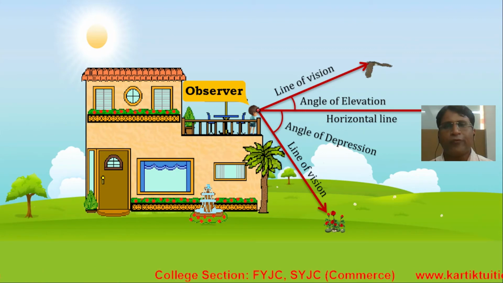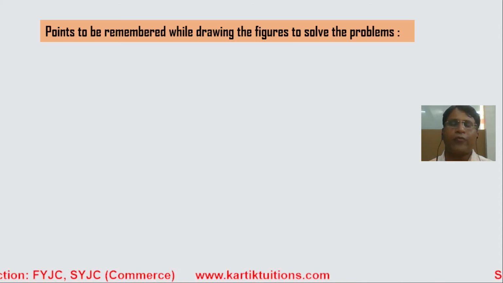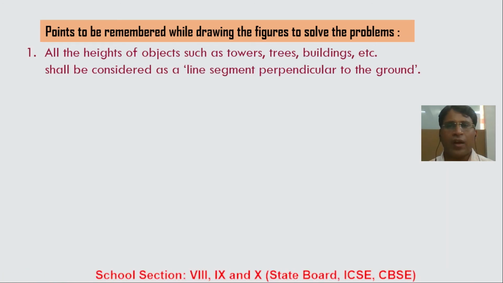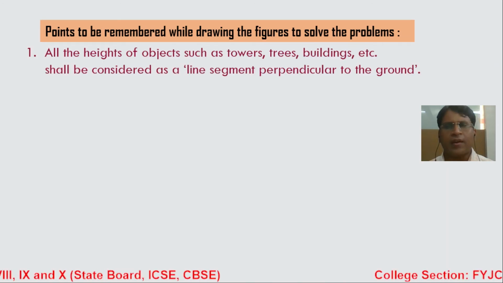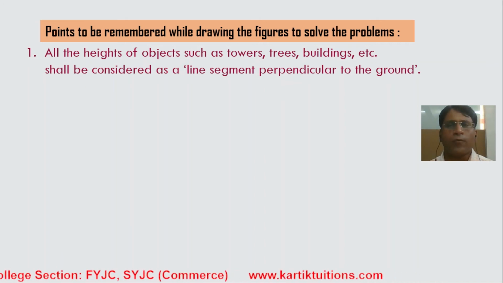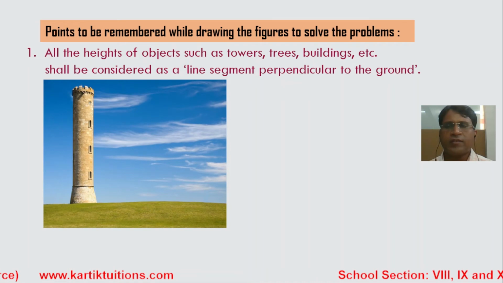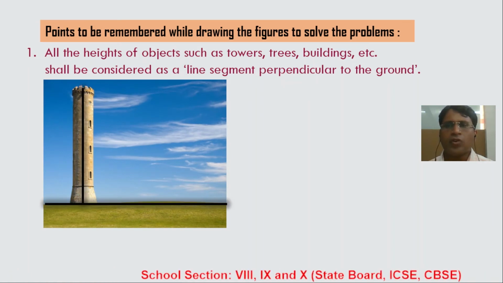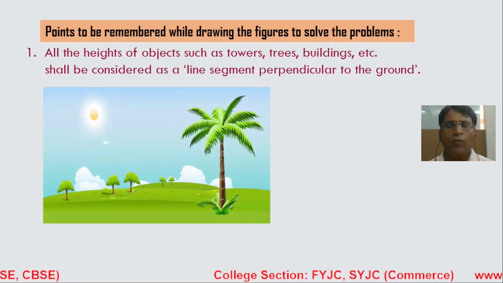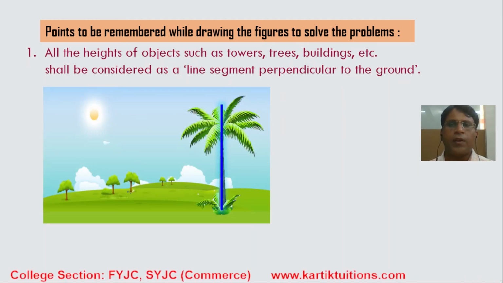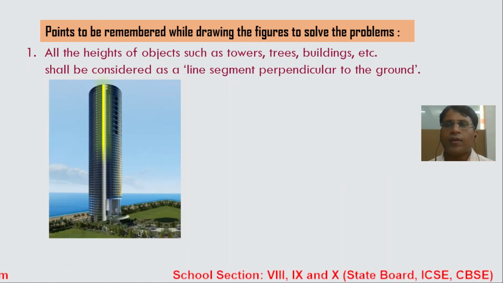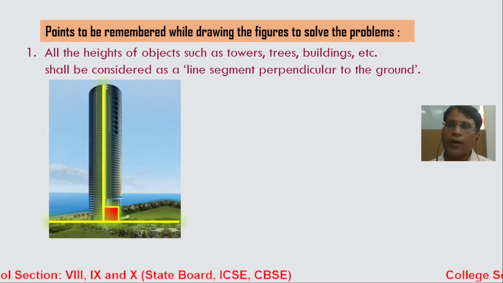Now there are a few concepts which we need to keep in mind for solving the sums. First, all the heights of objects such as towers, trees, buildings, etc. shall be considered as lines perpendicular to the ground. For example, if I am talking about this tower, that tower is always perpendicular to the ground. If I am talking about a tree, I always consider that the tree is perpendicular to the ground. Or the building, again I consider the building is always perpendicular to the ground.